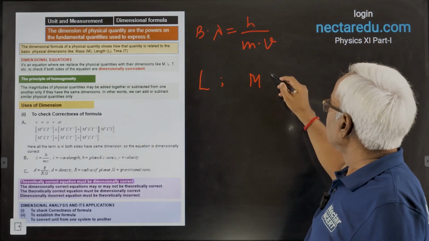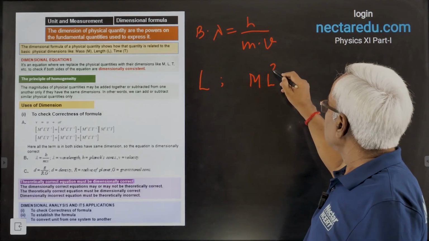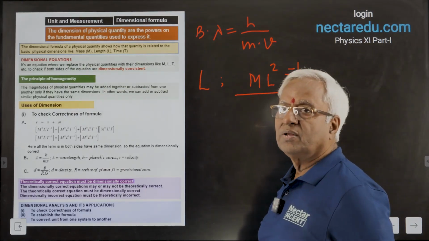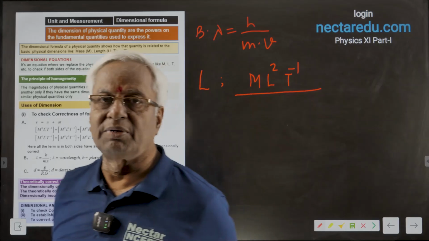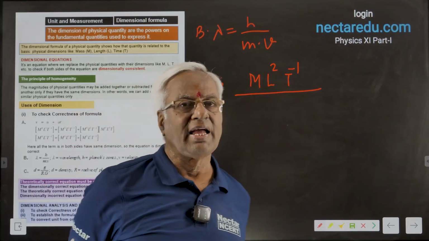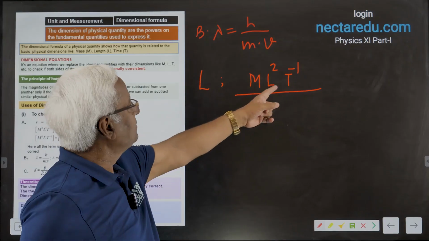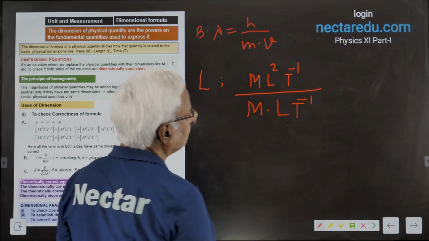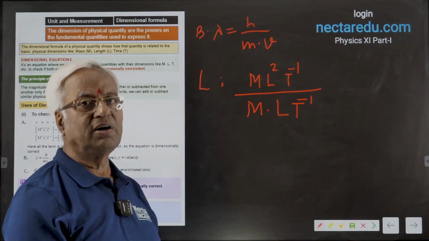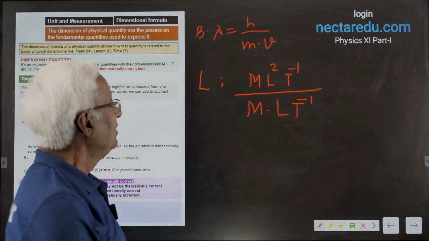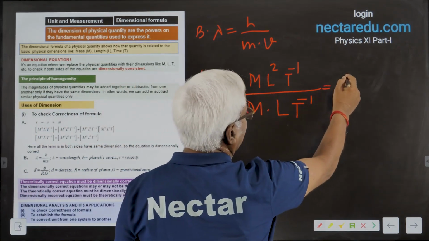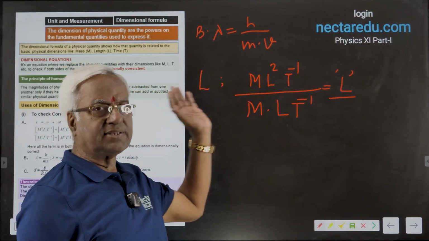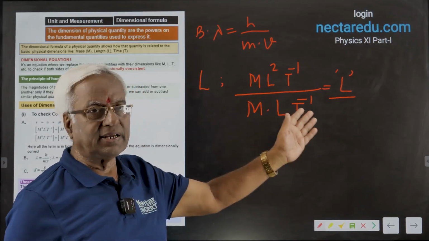Planck's constant has the dimension of angular momentum. Then mass and velocity: LT minus 1, velocity is distance upon time. If you solve them, finally you find on the right side L only. Means left and right sides are equal and the dimension is correct.